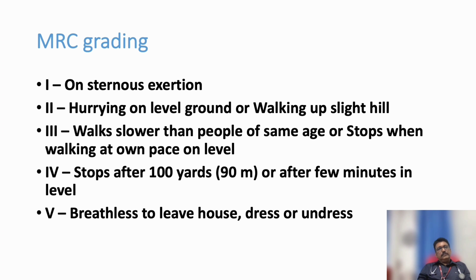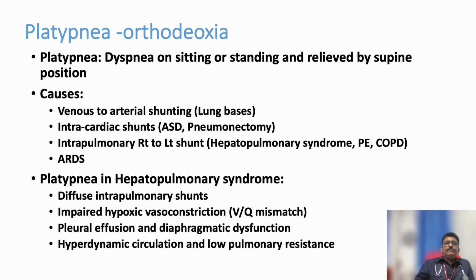NYHA classification is mainly used for cardiac conditions, but for all practical purposes we can use NYHA classification. That is easy to remember and easy to use. This is also a very good classification, but many doctors find it difficult to remember this classification. Whatever it is, you can use this or that, depending on your capacity.